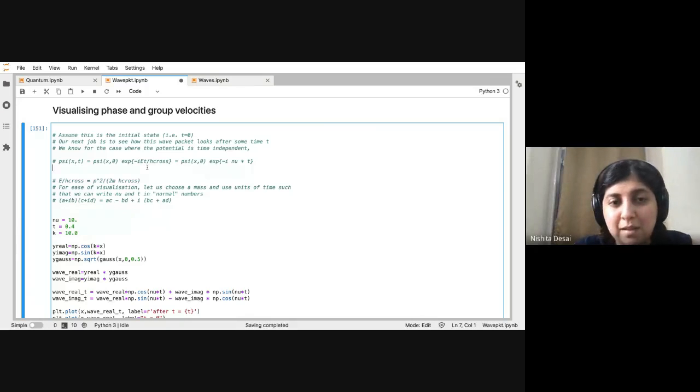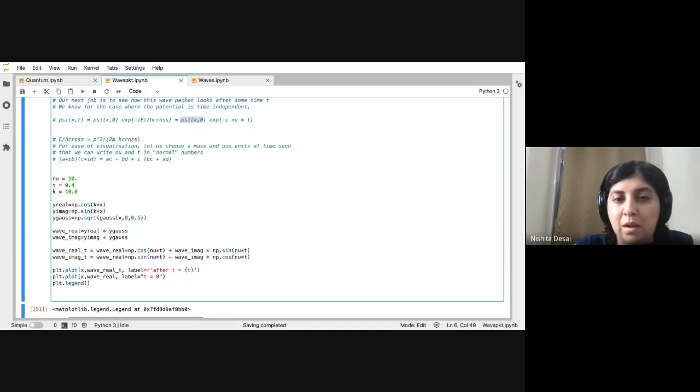This works because you are working with energy eigenstates; then your time translation is given by this exponent of minus iEt. And this E by h cross you can write in terms of frequency nu. So you can write this simplified form where psi(x, t) is simply psi(x, 0) times the exponent of minus i nu t.